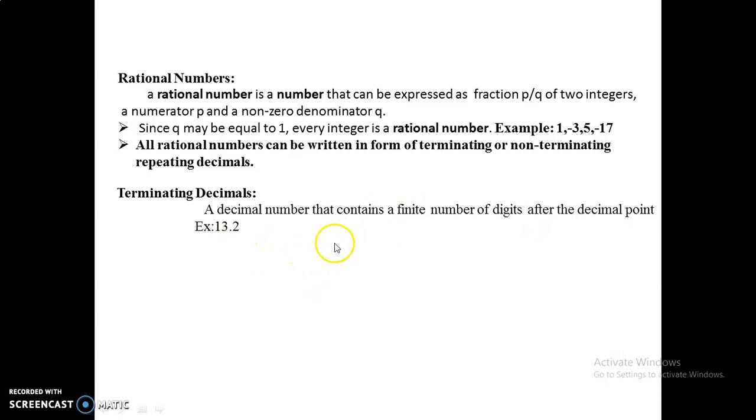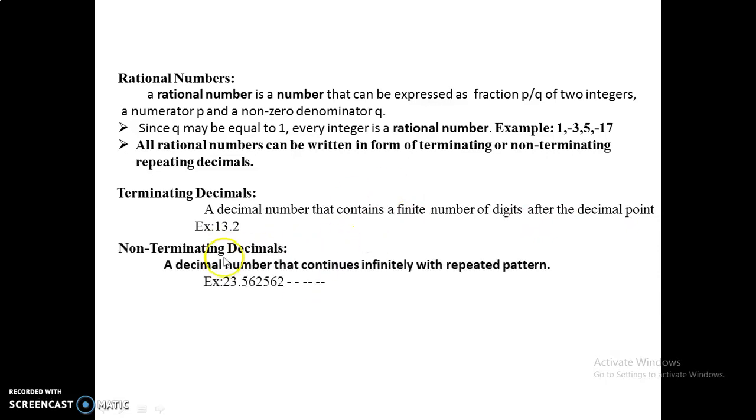An example is 13.2. Now coming to non-terminating repeating decimals. A non-terminating decimal is a decimal number that continues infinitely with a repeated pattern. For example 1 by 3. 1 by 3 is a continuous pattern, it doesn't stop. 1 by 3 gives us a value of 0.6666 bar, so it is non-terminating since the digit 6 continues. Sometimes a decimal is non-terminating with a repeating block, for example 23.562562 and so on. So it is a non-terminating repeating decimal.